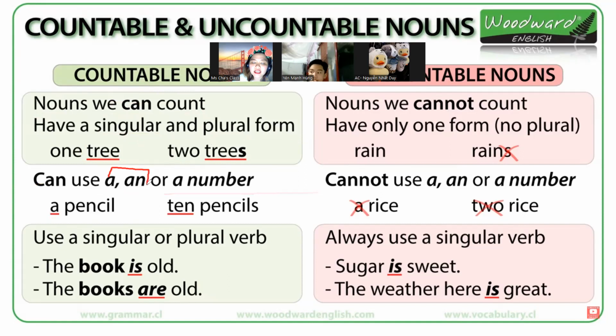A or an indicates the singular form, meaning it's only one. But when we say number, you are expressing the quantity. 6 goats, 10 pencils, 9 students. So you are telling the number or the quantity.